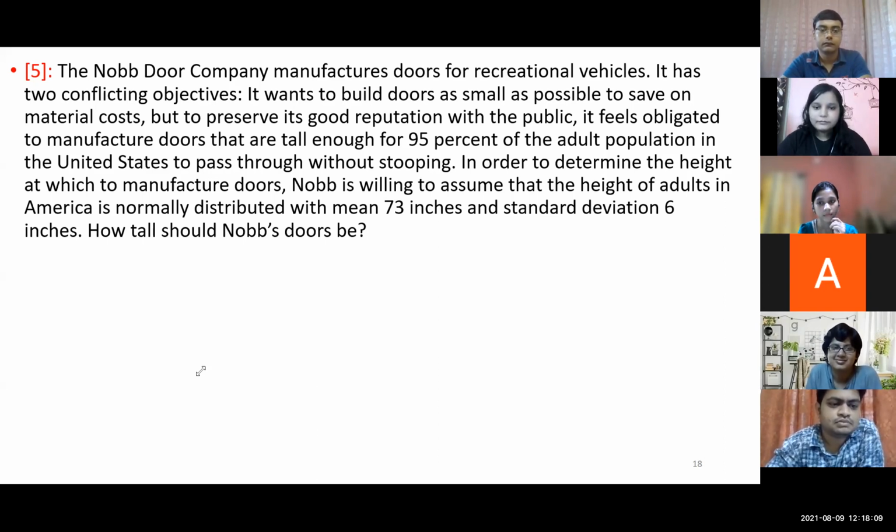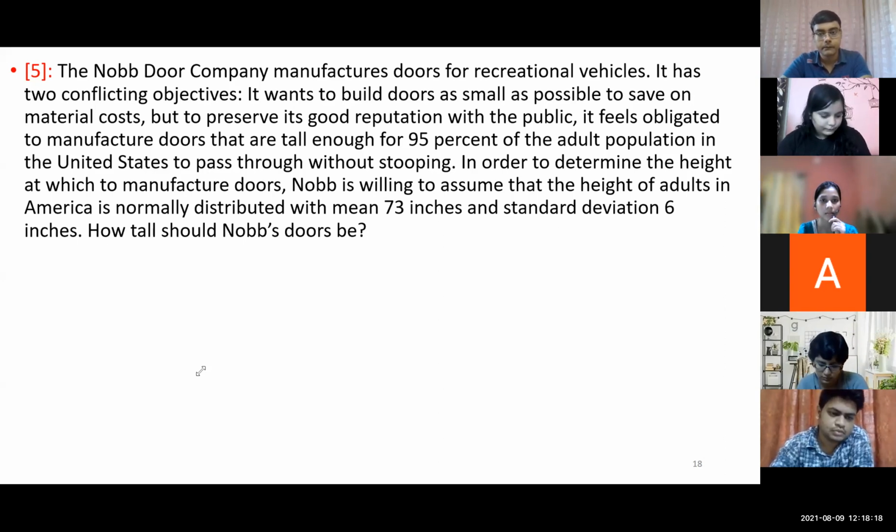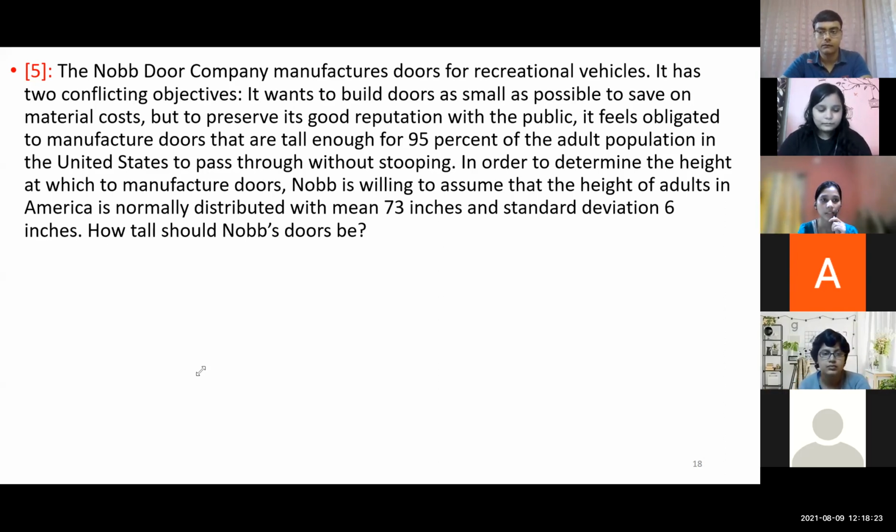Now my question is, how is it conflicting? What is conflicting, Sharada? Are you getting my question? Try to understand my question. Sir, conflicting is that they want to save their material cost as well as they want the vehicle so that these people... Arey beta, you try to read my mind. We are slowly discussing objective one. All of you are clear? What is objective one, Shreya? Save money, save resources. Very clear. Try to understand this.